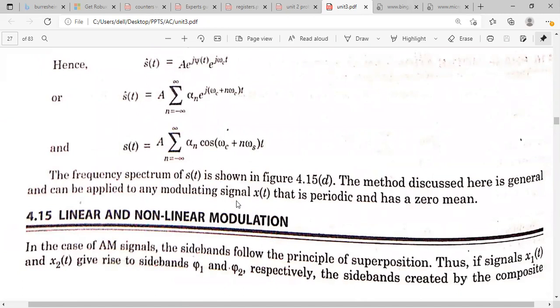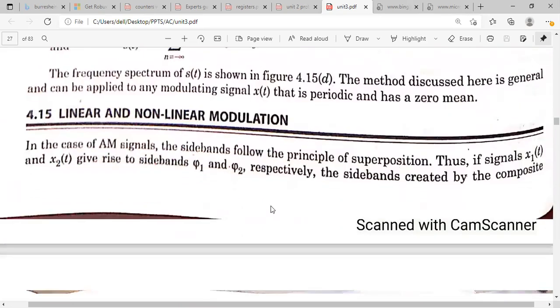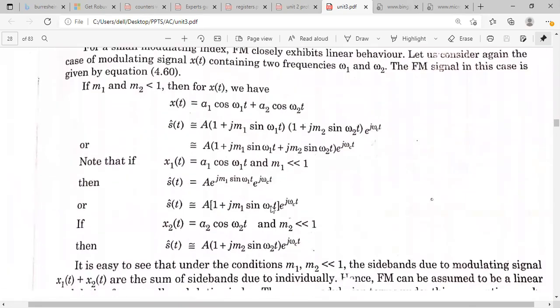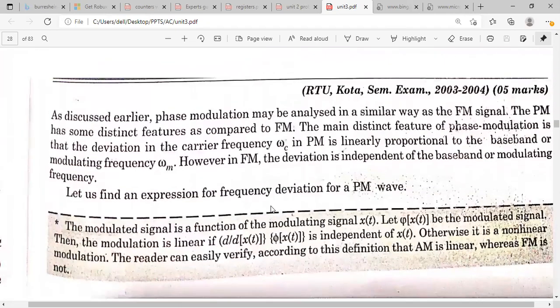From the standard expression, we have to integrate this modulating signal. So we have to integrate that square wave. If we integrate that square wave, what will be the output? That is the triangular wave. If it is a square wave, that is also a periodic function, so you can represent it in Fourier series expansion. Okay. And linearization, this is not needed.